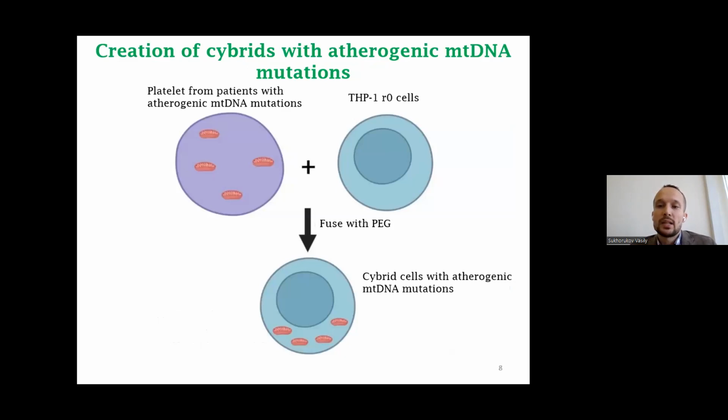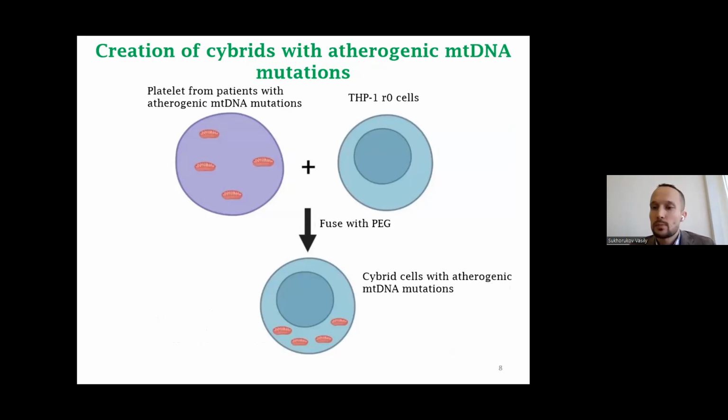Then, to study mitochondrial DNA mutations and their role in atherosclerosis, we established several cell lines with the mitochondrial DNA burden. We used platelets from patients with atherogenic mitochondrial DNA mutations as a mitochondrial donor.